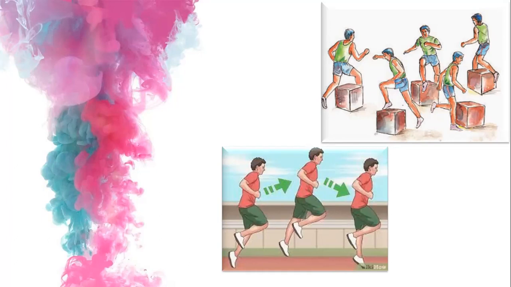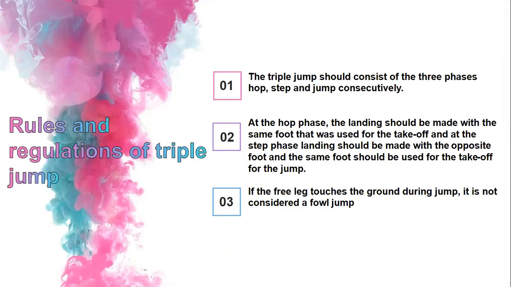Now we are moving to the next thing, that is called rules and regulations. We all know when we are having field events, track events or organized games, for each game we have rules and regulations.